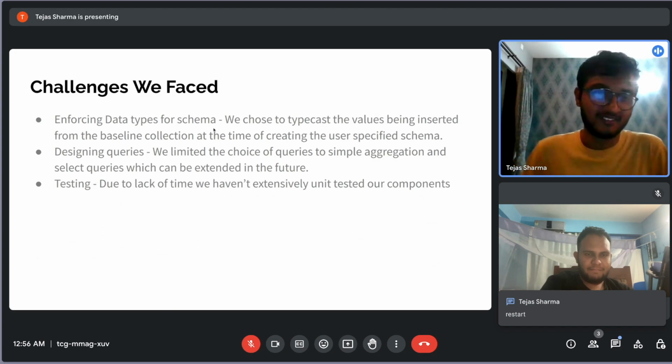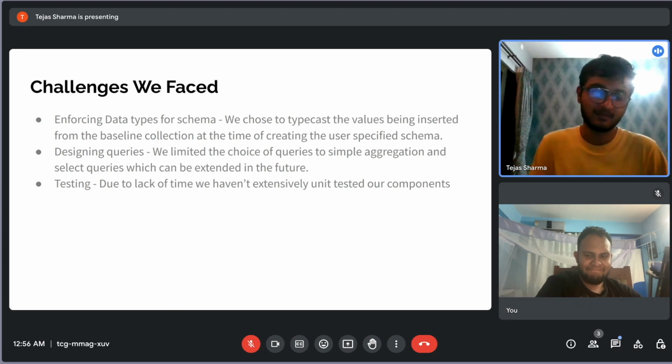So we faced a lot of challenges during the implementation of the project. Some of them are listed here. The first challenge that we faced was enforcing the data types for a schema. So we chose to typecast the values being inserted from the baseline collection at the time of creating the user-specified schema. Another challenge that we faced was how we would design the queries and which queries we would allow the user to choose from.